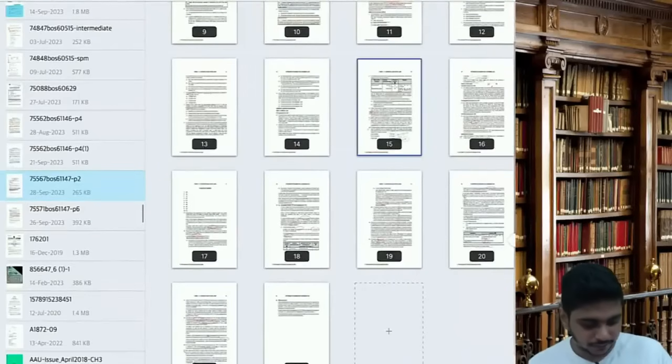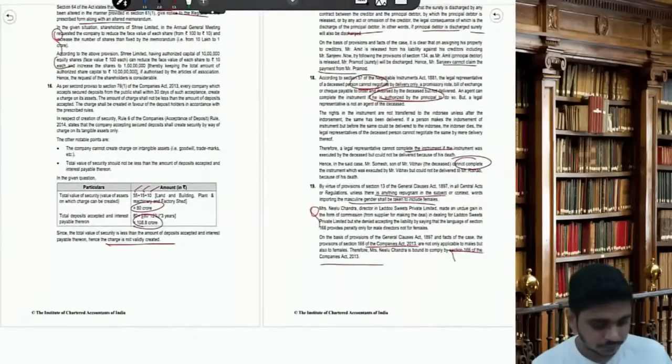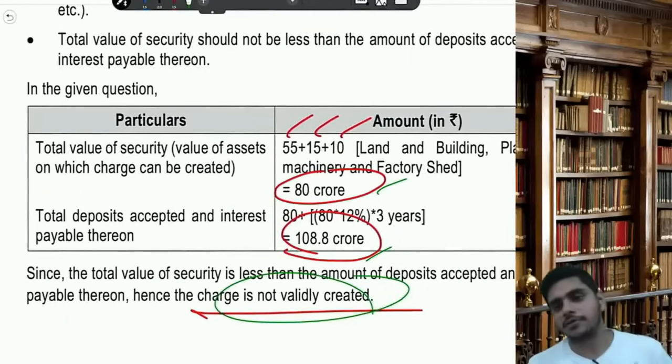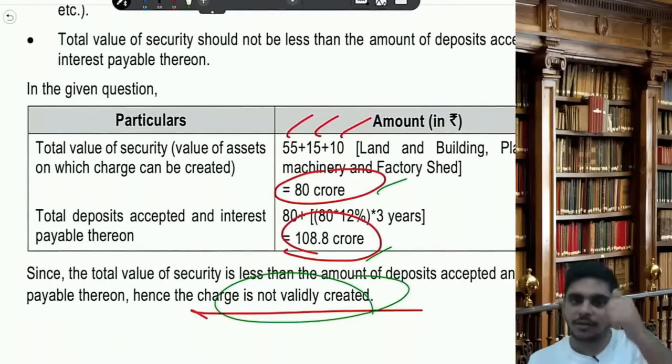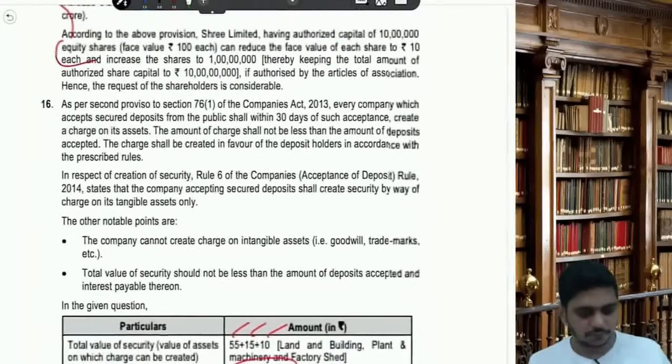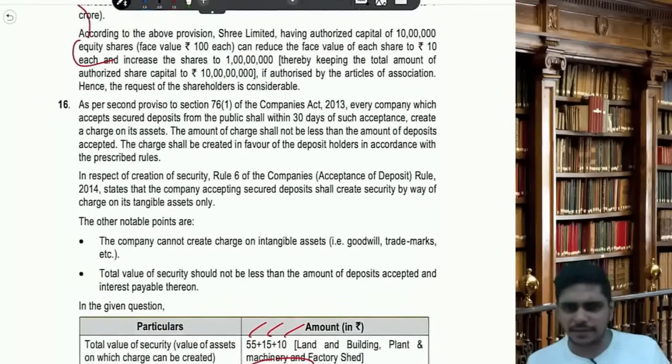Let's check the answer. Total asset is 80 crores. Deposits accepted and interest payable is 108.8 crores. So the charge is not validly created. The charge is not valid. Understood? So you have to add interest. That is your hidden adjustment. This will come when we do section 76.